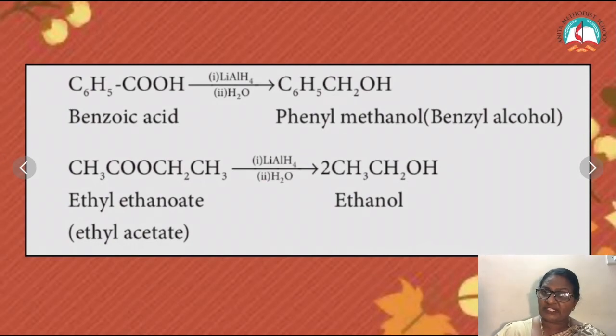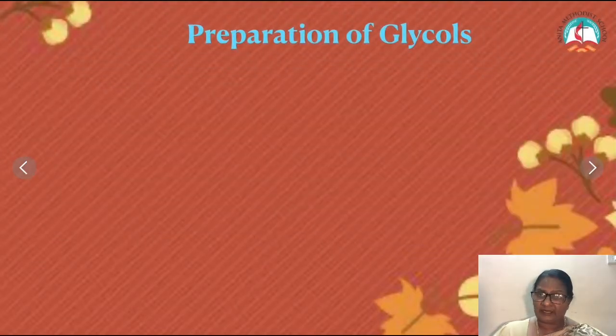So this is benzoic acid. The COOH group is reduced to alcohol. This will be first reduced to aldehyde. Aldehyde will be further reduced to primary alcohol. So here we get benzyl alcohol. C6H5CH2 group is called the benzyl group. This is ester, ethyl ethanoate. The compound breaks and we get 2 molecules of ethanol, ethyl alcohol. So with this we finish the preparation of monohydric alcohols.